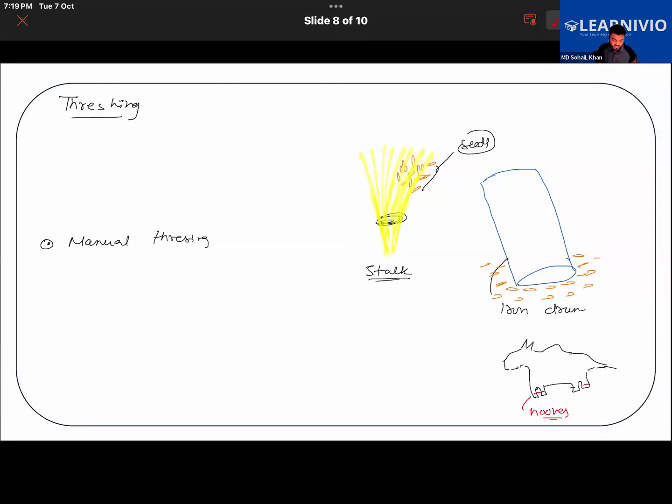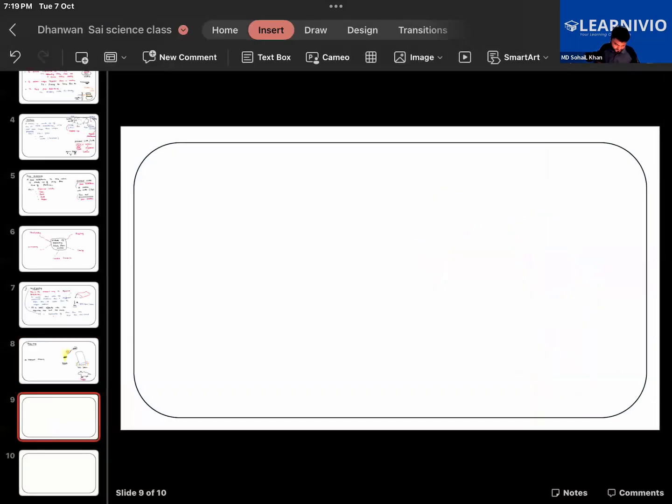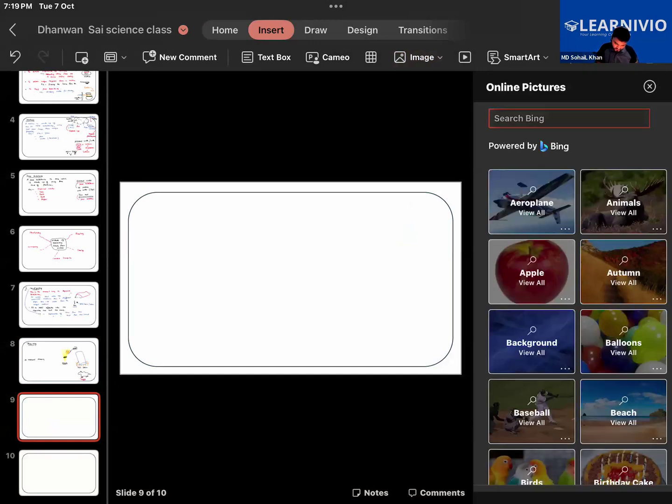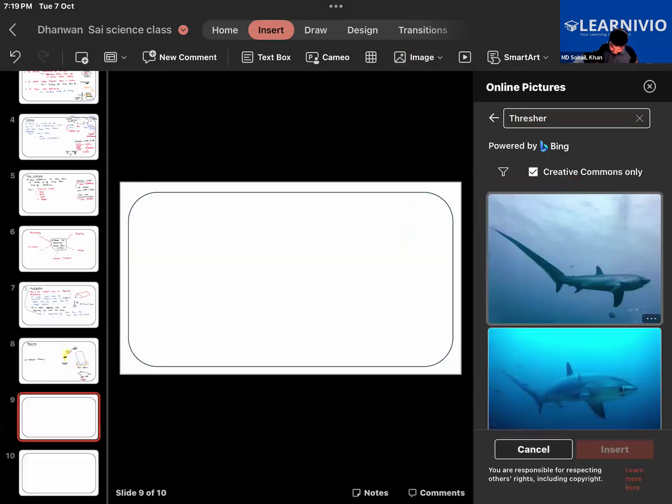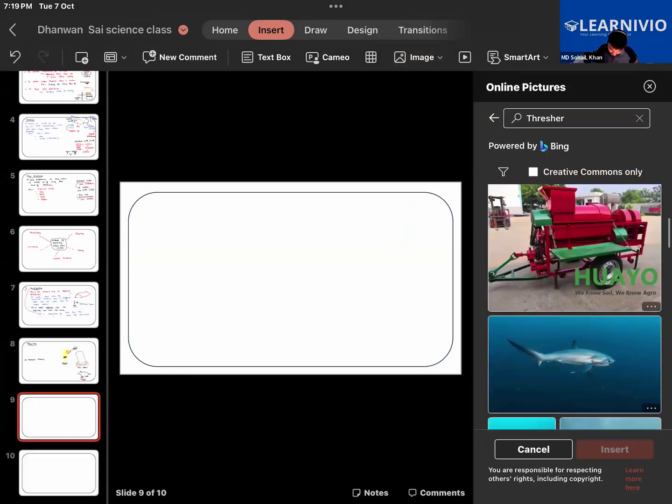But today we don't use manual threshing, or threshing with the help of animals. We rather take help of machines. Machines are used that are powered by engines. Let me show you an image of that. Like this.